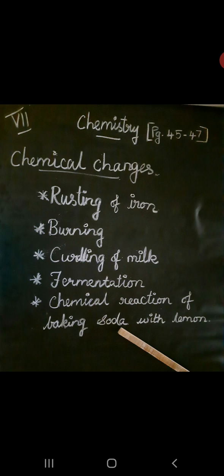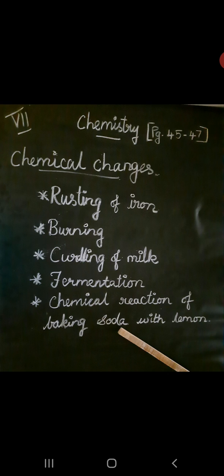So the change that occurs with the formation of some new substance, with a different chemical composition, or the transformation of one substance into another substance, either with the evolution or with the absorption of heat or light energy, is a chemical change. What are the chemical changes? First, rusting of iron, burning, curdling of milk, fermentation, and the chemical reaction of baking soda with lemon. In this class we are going to see about the rusting of iron, burning, and curdling of milk.